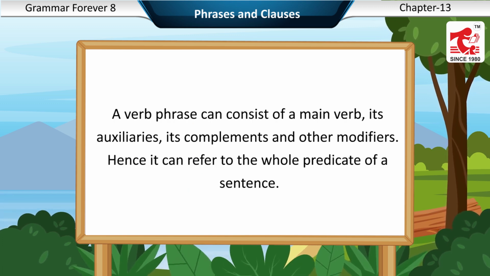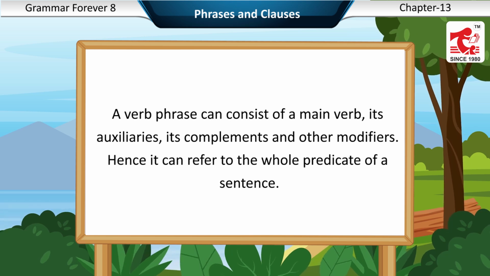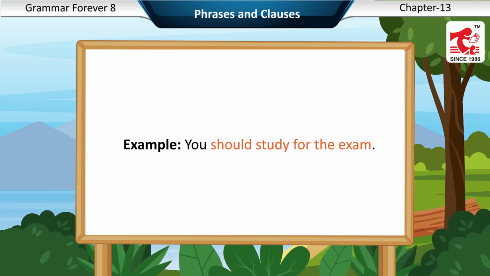A verb phrase can consist of a main verb, its auxiliaries, its complements, and other modifiers. Hence, it can refer to the whole predicate of a sentence. Example: You should study for the exam.